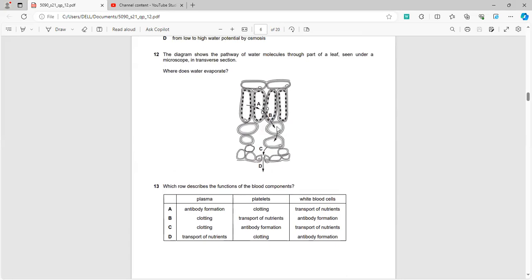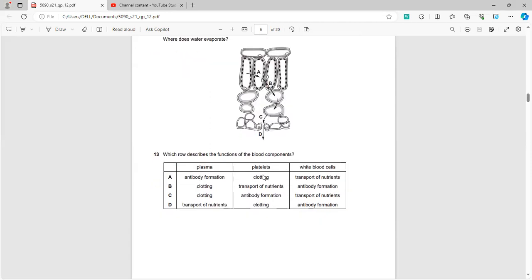Now, where does water evaporate? Water evaporates from the spongy mesophyll cells, and you can say a thin layer of water covering them. So the correct option would be C, and these are the intercellular spaces. After this, the vapor diffuses out through the guard cells.